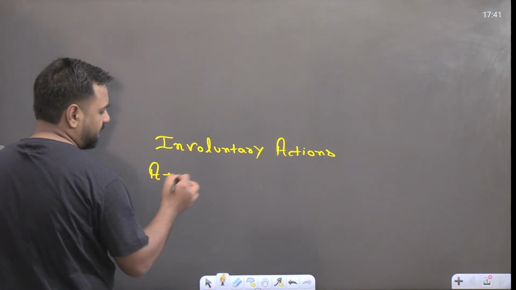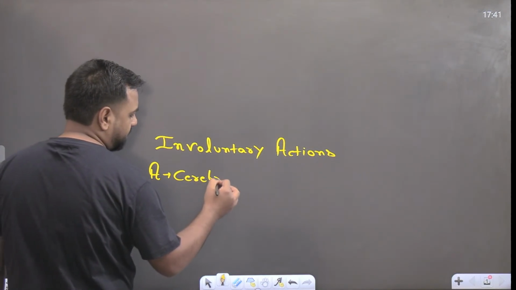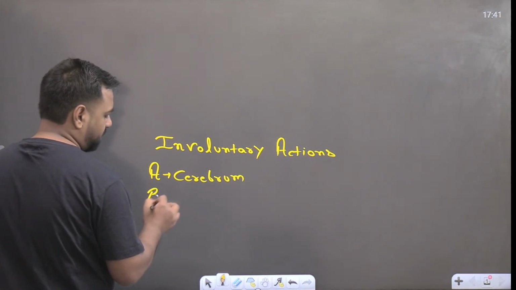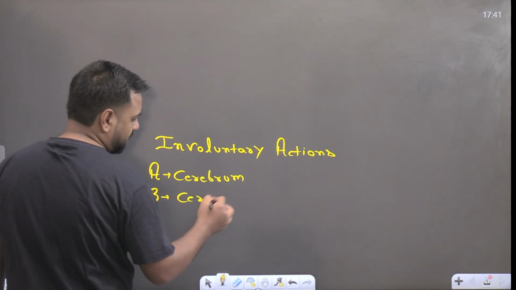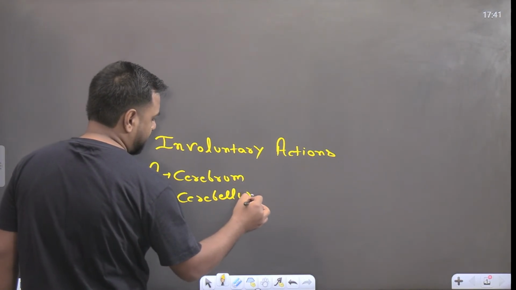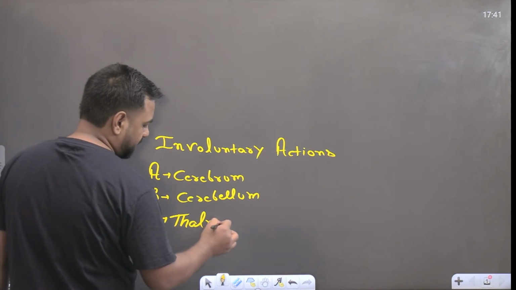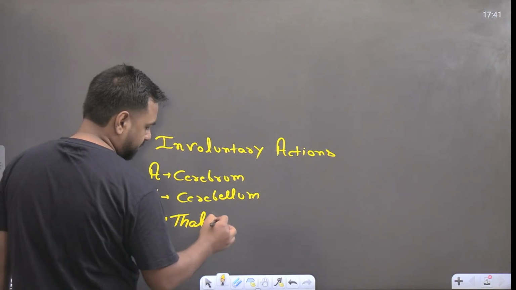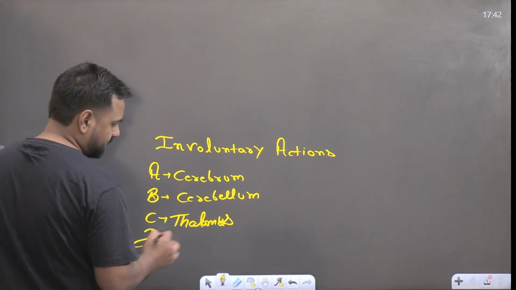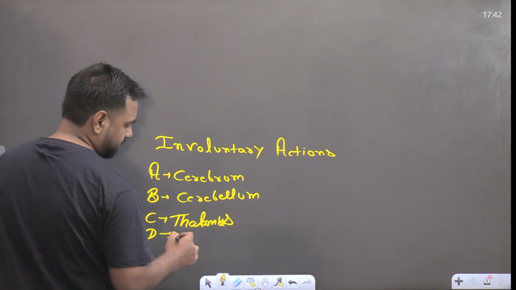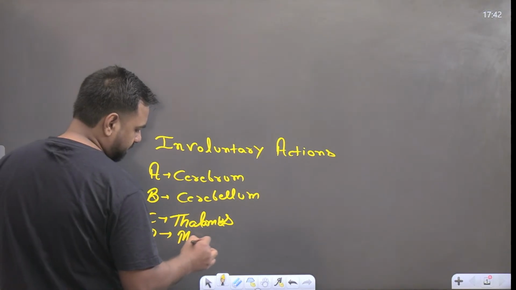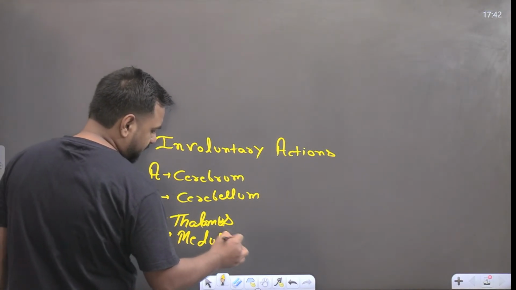Option A is cerebrum. Option B is cerebellum. Option C is thalamus. And option D is medulla. So I want this answer in the comment section.